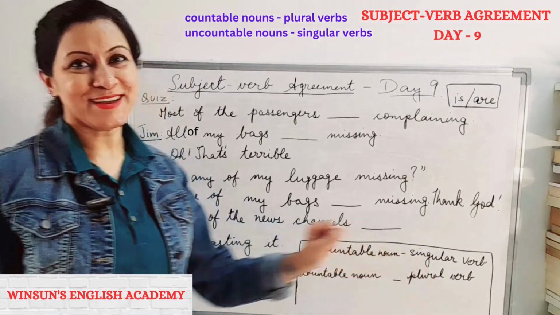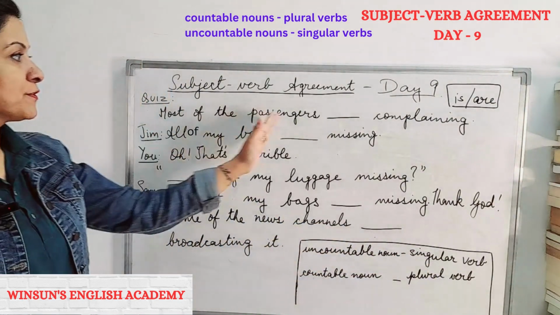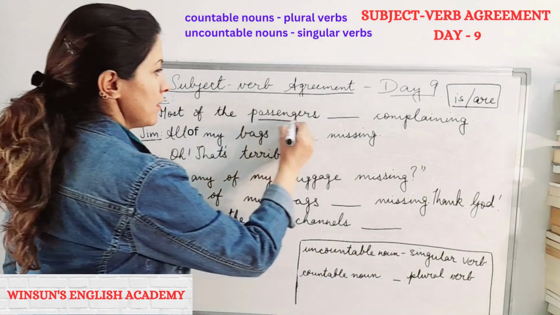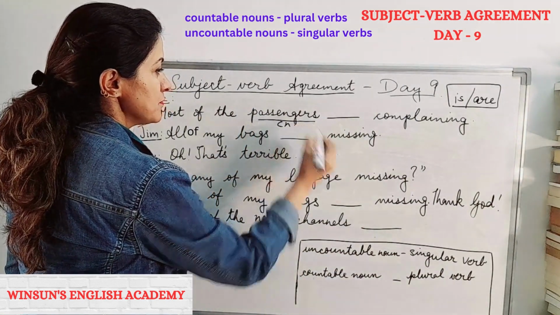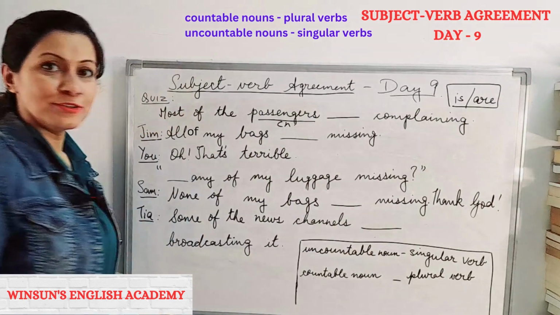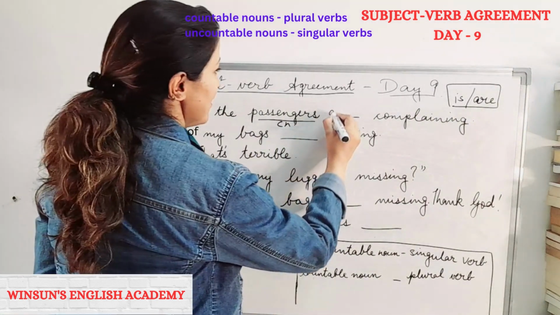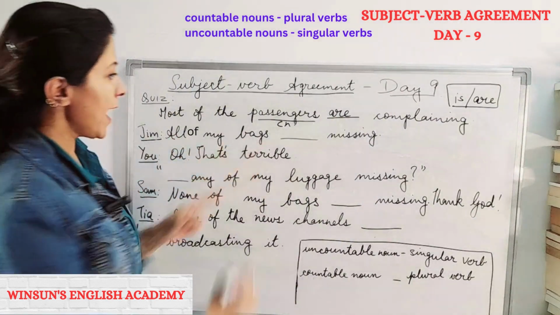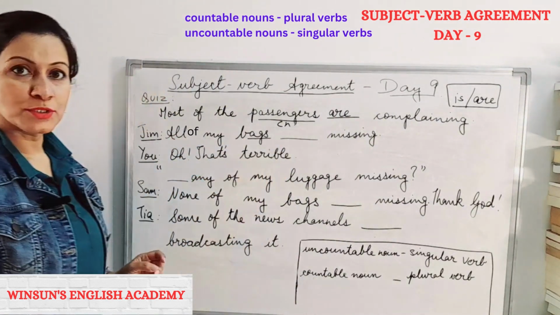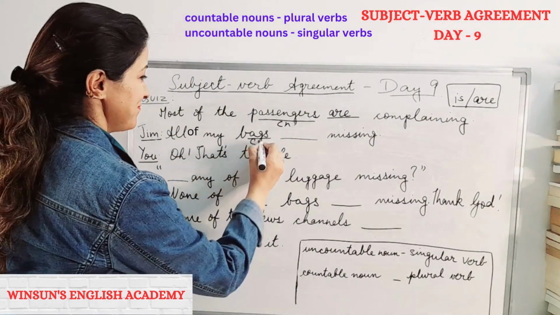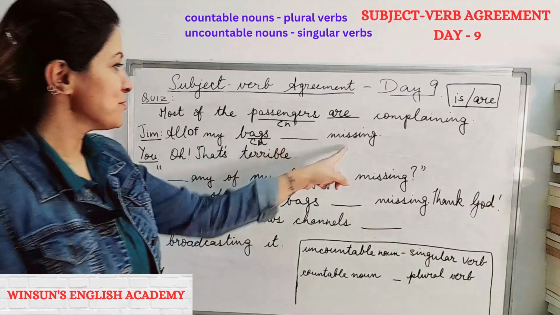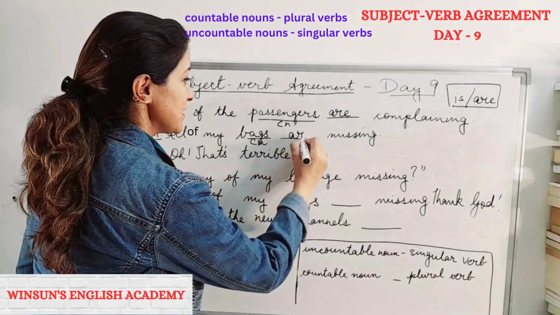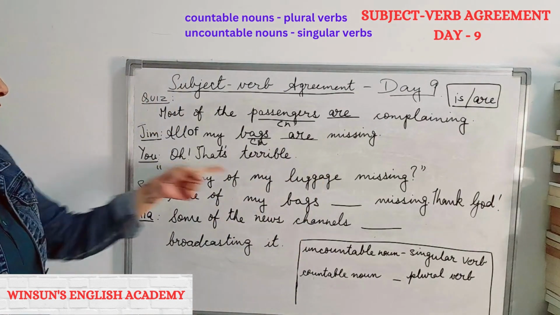Okay, now let's look at the answers. Most of the passengers. Countable noun. So, singular or plural? Plural. Are complaining. Next. All of my bags. Countable, uncountable? Great. Are missing. Oh, that's terrible.